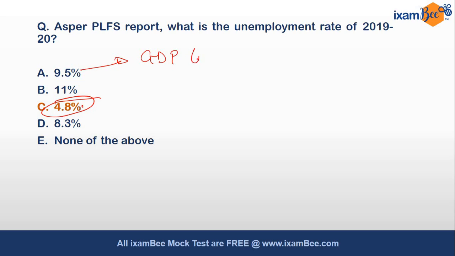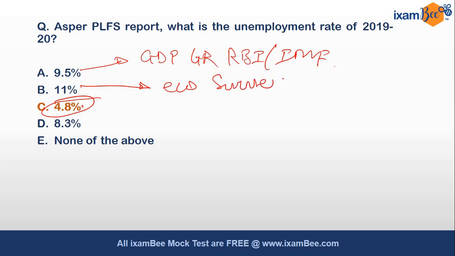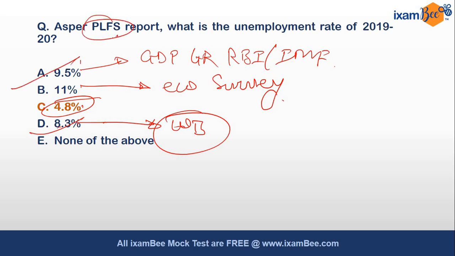Okay, and the rest of the figure I must tell you, 9.5% is the GDP growth rate forecast by RBI as well as by IMF. Okay, then 11% is the GDP rate forecast by Economic Survey. Then 8.3 is the GDP forecast by World Bank, Global Economic Prospect. Okay, World Bank का है ये. You should remember all these figures. It becomes important for your exam, for RBI, NABARD, banking, all the exam, because there will be questions on this. PLFS is one of the important report in the domain of socio-economic issues. Okay, you should know this.